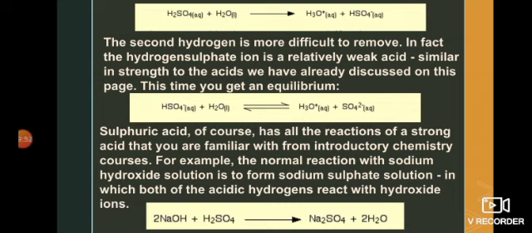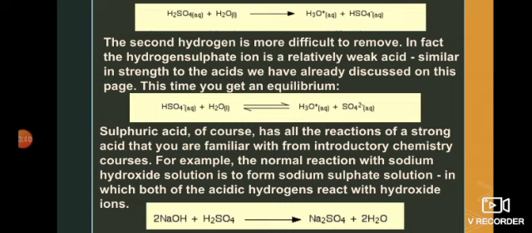So the removal of the second hydrogen is difficult. In fact, the hydrogen sulfate ion is a relatively weak acid, similar in strength to the acids we have already discussed on this page.